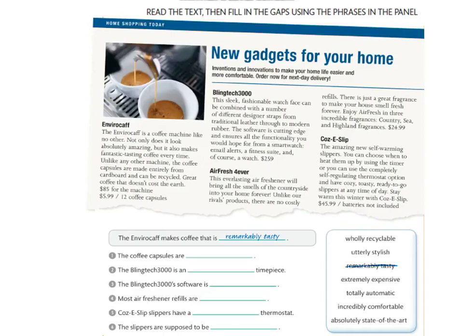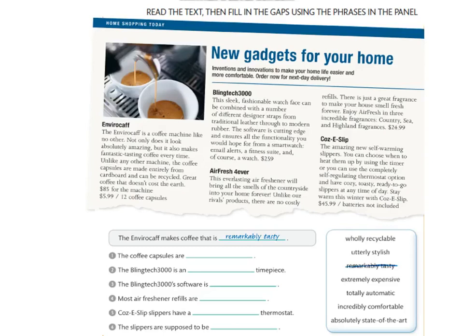The EnviroCaf makes coffee that is remarkably tasty. The coffee capsules are wholly recyclable. Number 2, the BlinkTech 3000 is a naturally stylish timepiece.